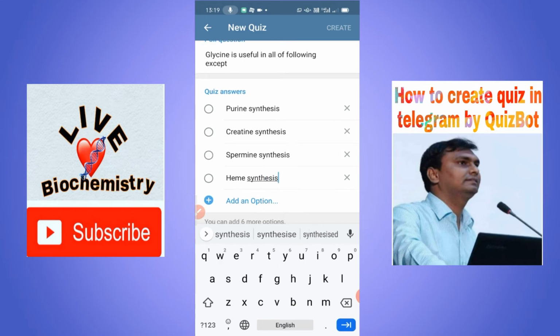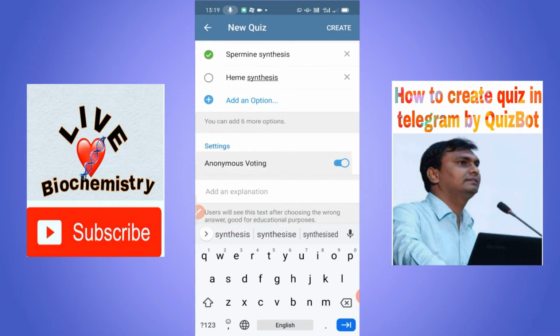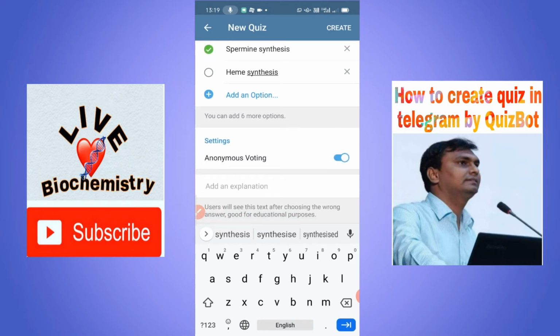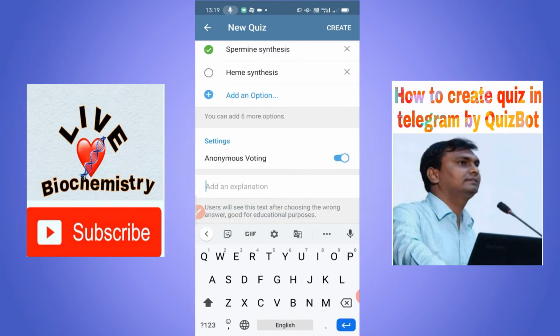And then you have to write the correct option. Okay, so spermine, polyamine, glycine has no role, right? And you can write an explanation like spermine is polyamine, like this. Okay, and then create.